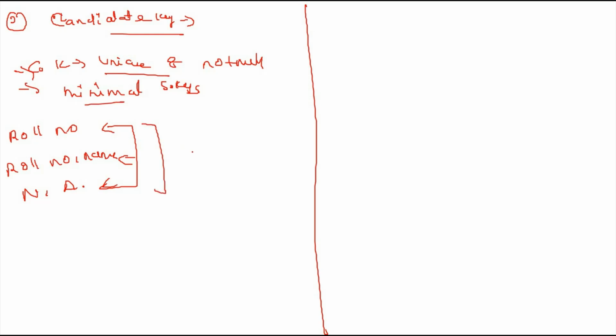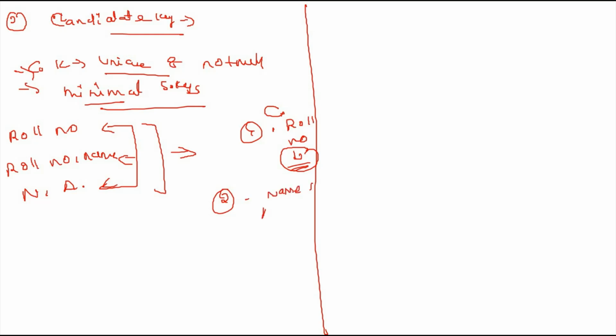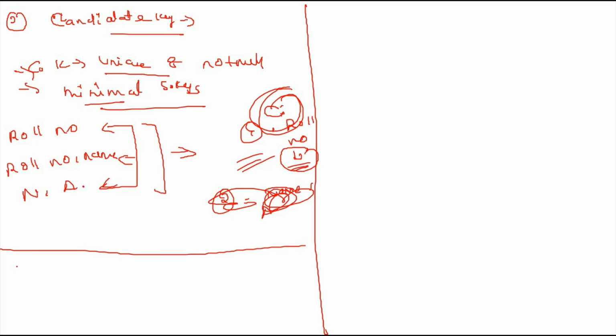If I talk about the minimal super keys from that, the candidate key is roll number. Roll number easily and uniquely identifies a particular record. So this is an example of a candidate key.